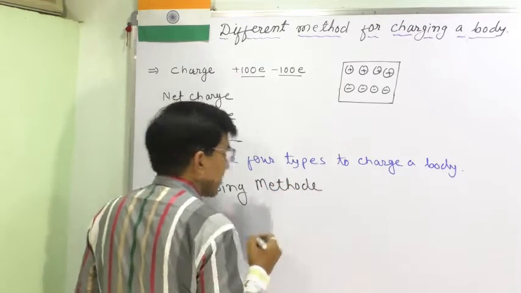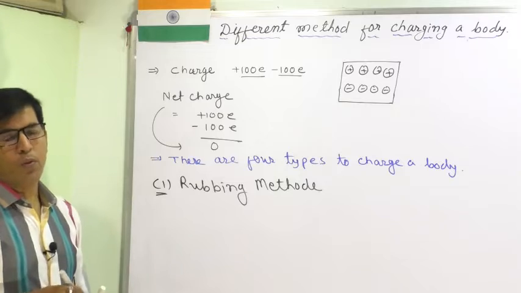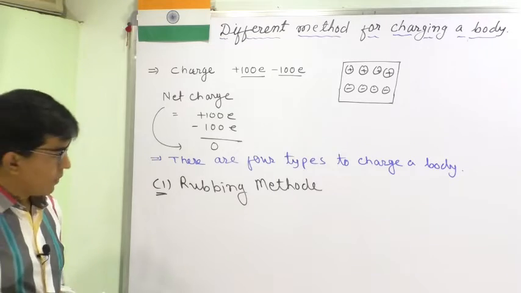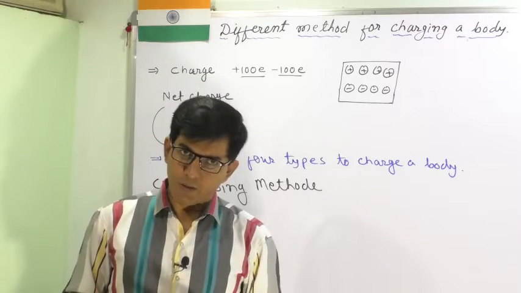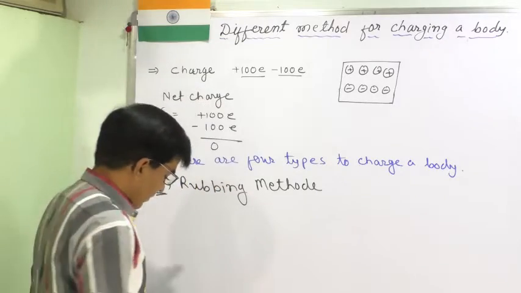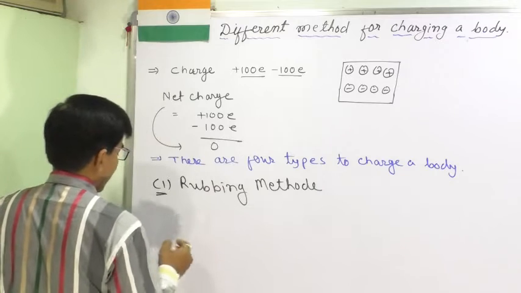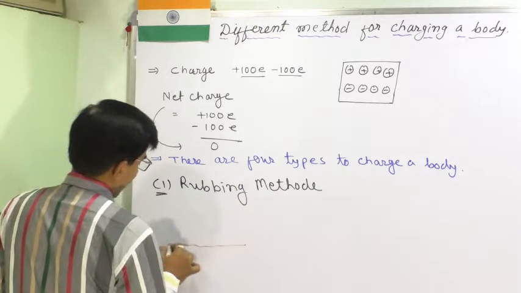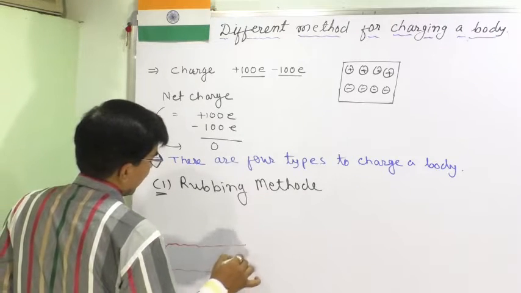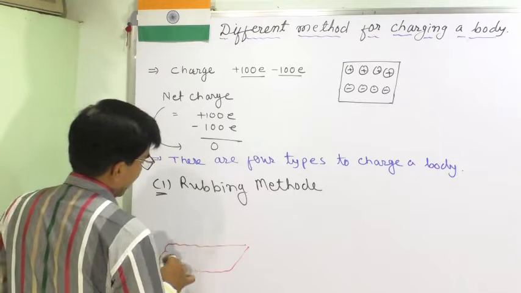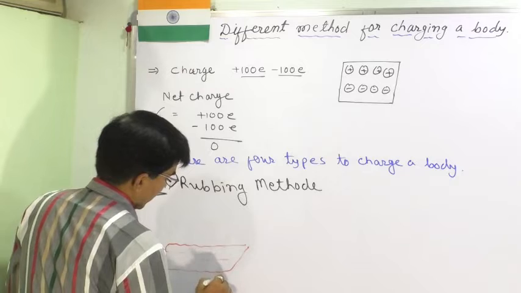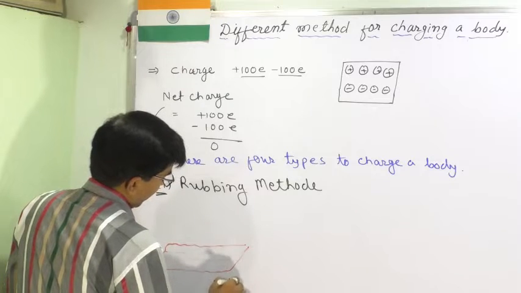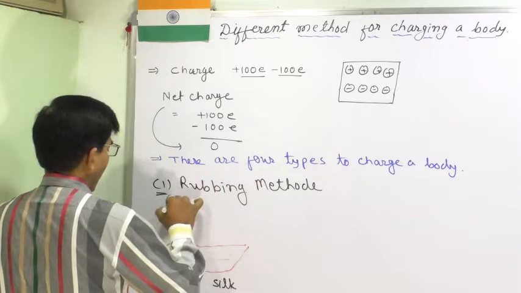We have already studied the electrostatic series, so no need to discuss more. In the electrostatic series we have seen that, suppose this is a silk cloth and this is a glass rod.